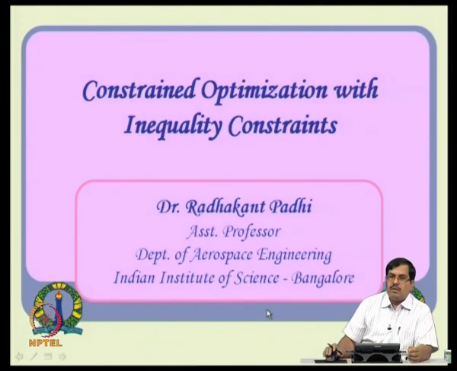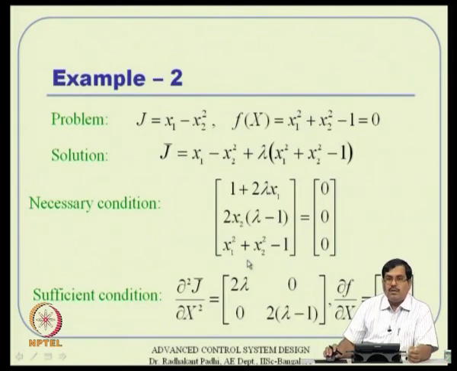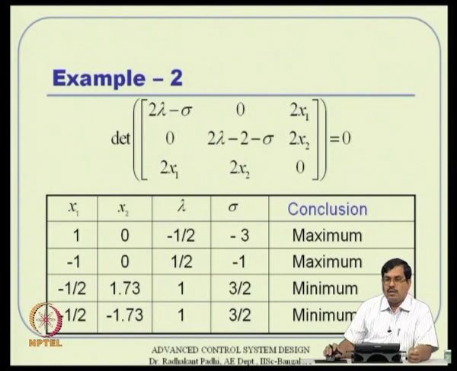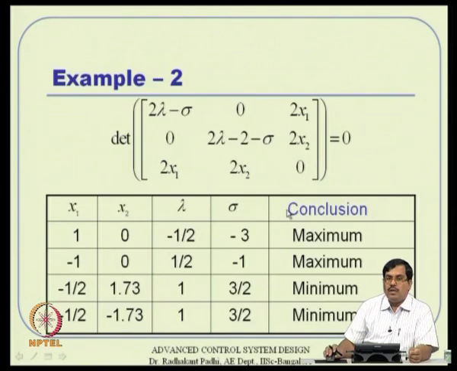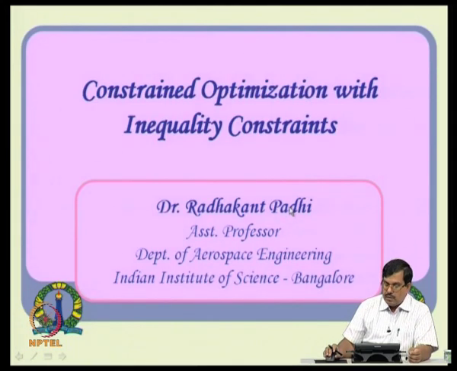Now, what about constraint optimization with inequality constraints? These are all with equality constraints actually, and inequality constraints are nicer also in a way. Even real life problems will be partly constrained, in the sense that constrained optimization problems will have constraint equations that are partly equality and partly inequality actually. So, let us see how you handle these inequality constraints.